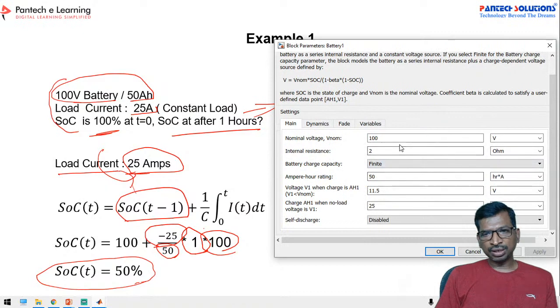Suppose if you are going less than this value only, you have to consider this one. The initial values are the default values, so just keep them, no need to change anything. So this is the finite or infinite, finite one you have to choose, right?